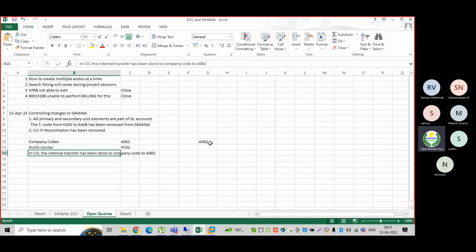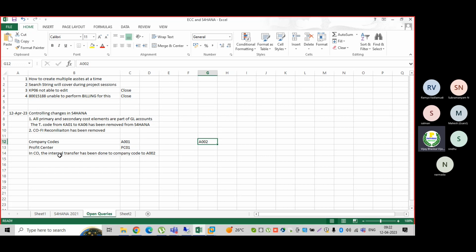Some portion of the amount we have allocated to the A002 company code also. Because when we transfer the financial information, I mean the financial values, to this company code, what will happen? The system will create one FI document. That is a financial impact, because the source is this profit center and it has been posted to this company code.